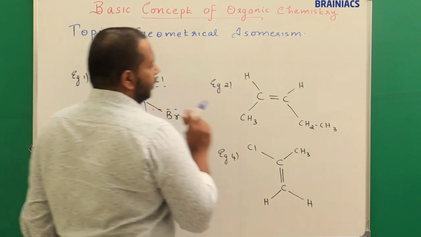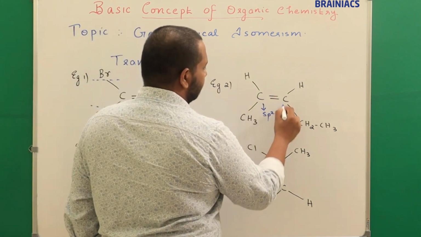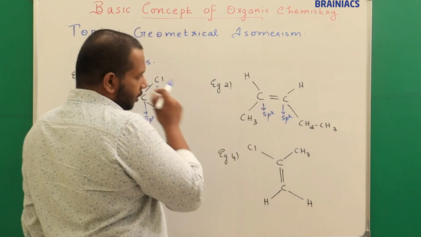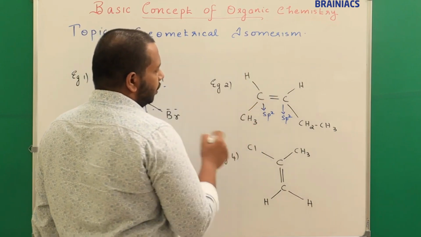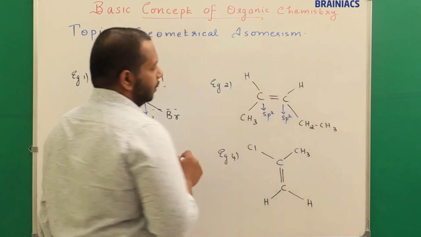Now let's see example 2. So here also first we need to check both are sp2 hybridized. Correct? This is also sp2 hybridized. Now if you see here, to this carbon atom, one is a hydrogen atom and another is a methyl group. To this carbon atom, one is a hydrogen atom and the other is an ethyl group.